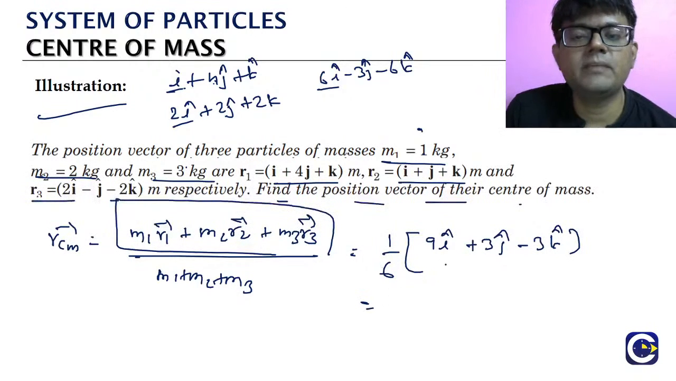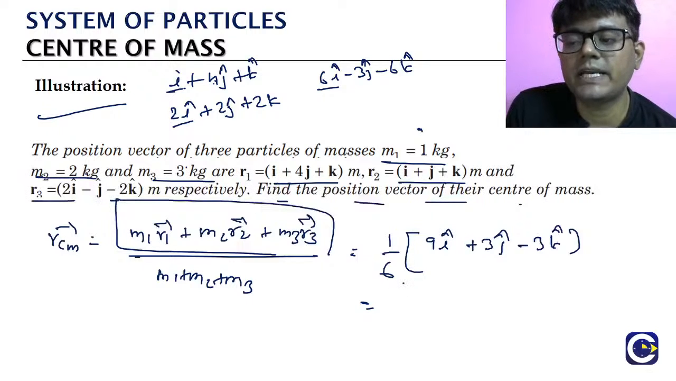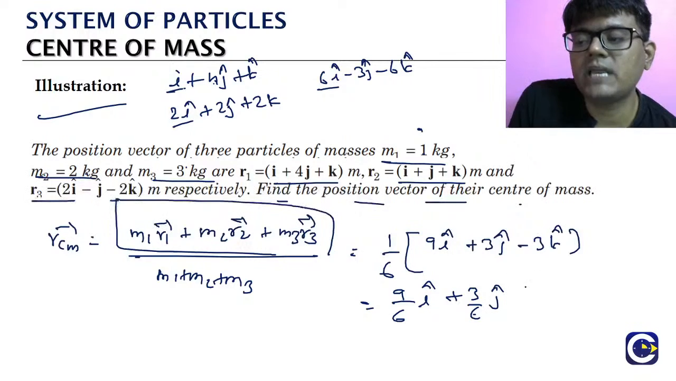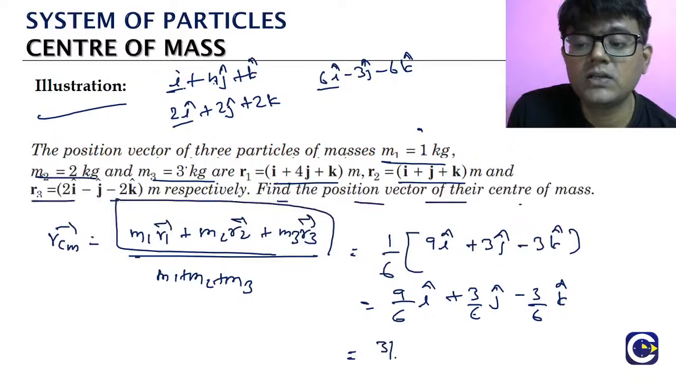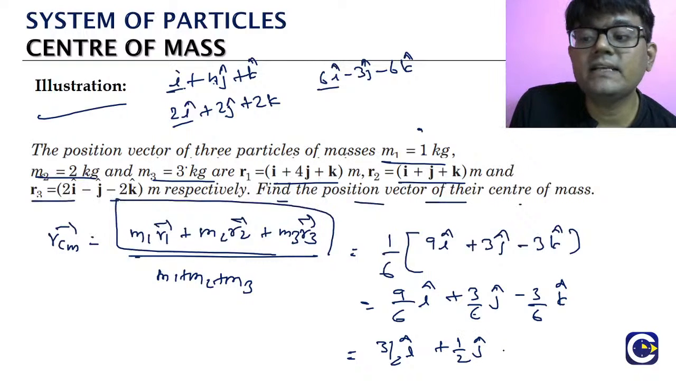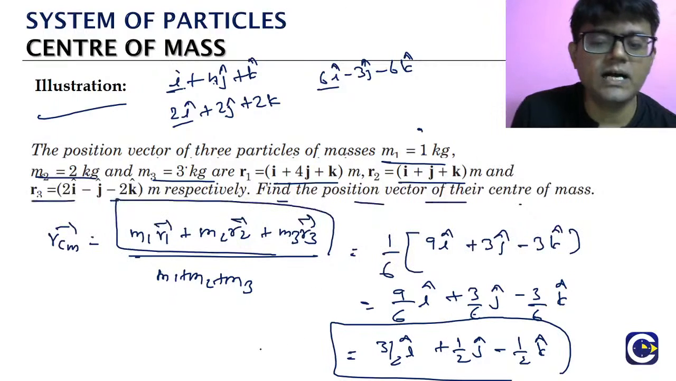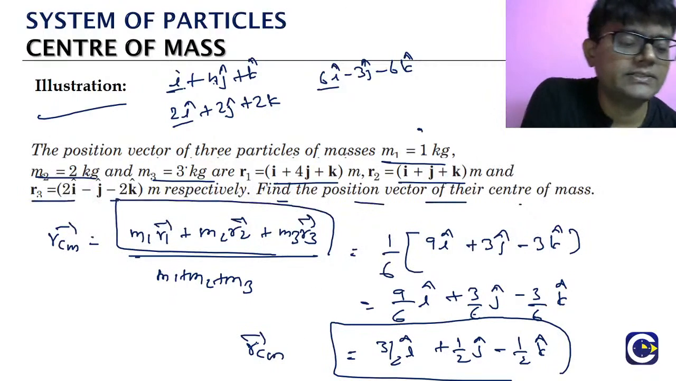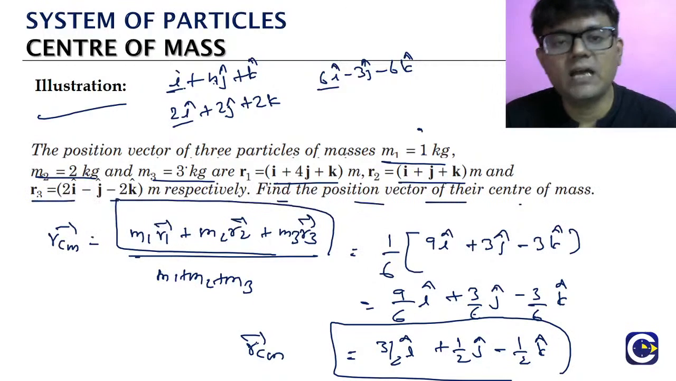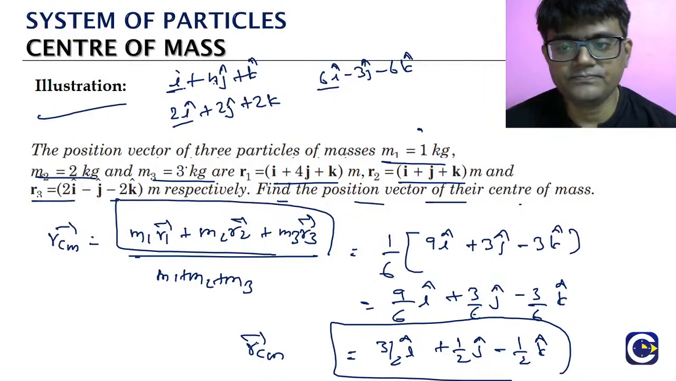If we take it inside and divide, what you are going to get is 9/6 into i, 3/6 into j, minus 3/6 into k. What is 9/6 into i? 3/2 i. 3/6 into j means half j, minus 3/6 into k means half k. That is all. So what is the position vector of the center of mass? 3/2 i plus half j minus half k. Okay?